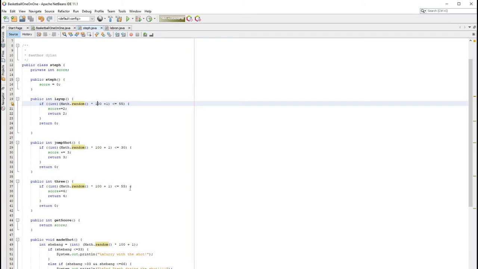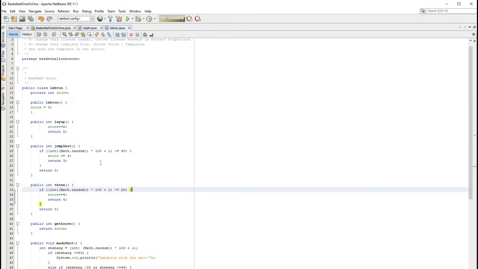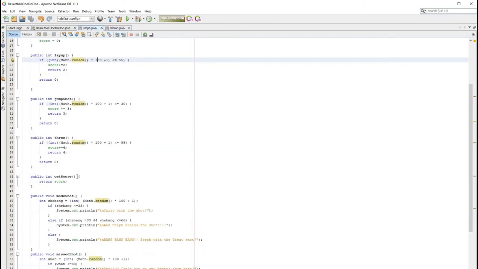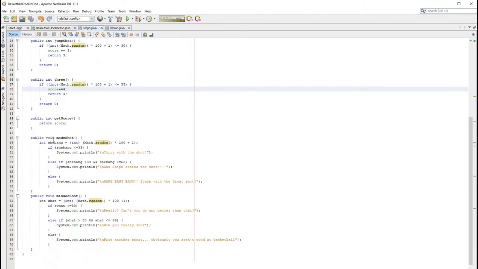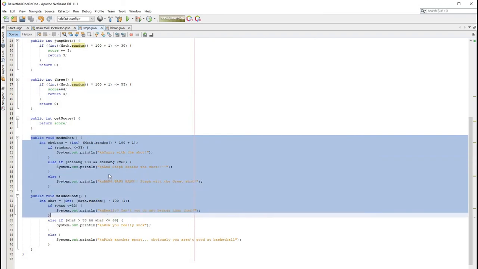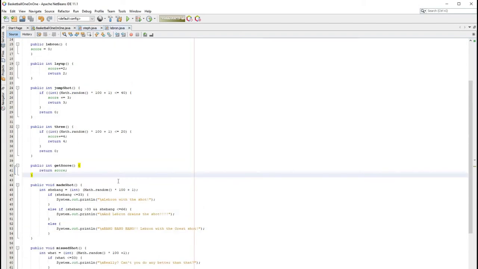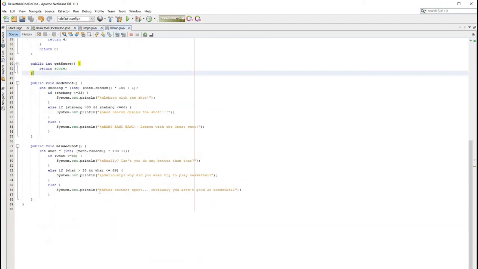And in real life, it's not actually 55. It's like 43% or so. But I made it 55. And so, yeah, these are different options. We also have a get score method for each player. And then these are just voice lines for if you make a shot or if you miss a shot. It'll return or print one of these voice lines. Same thing with LeBron. Made shot, missed shot.